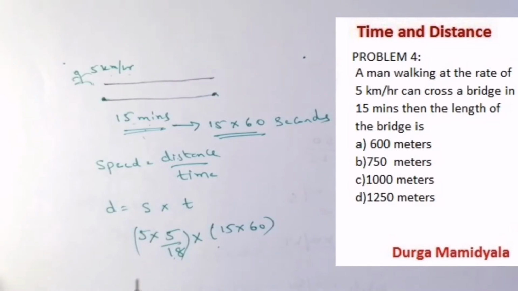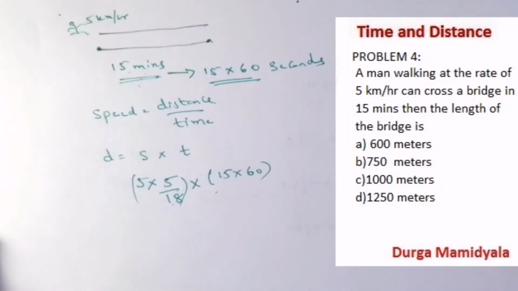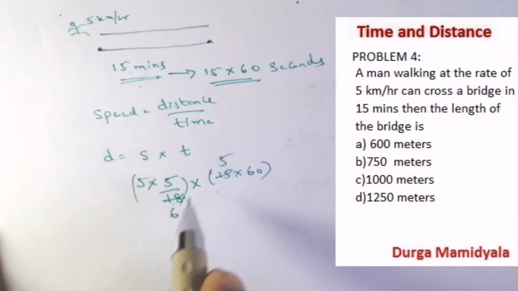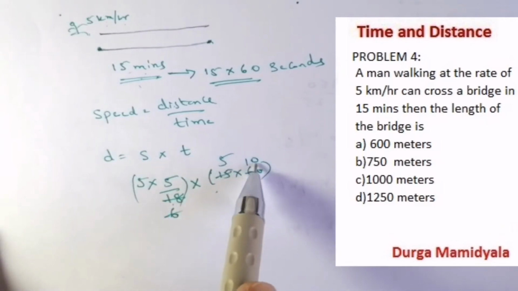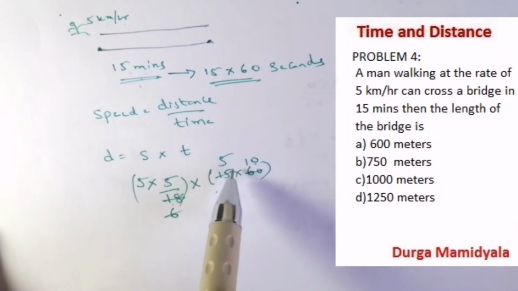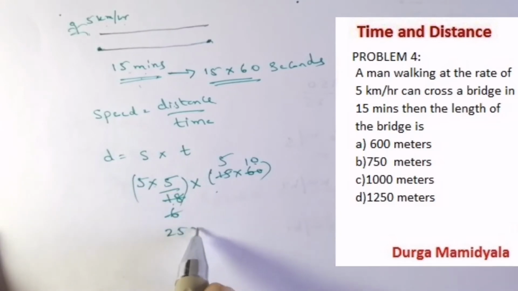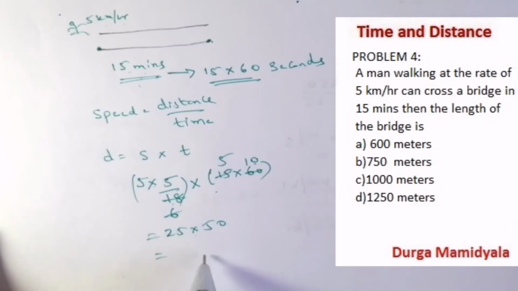So if we solve this, the 3 and 6 cancel, and the 5 with 10, right? So 5 into 10 is 50, and 50 into 25. So 25 into 50, what do we get here? 5 times 0 is 0, 5 times 5 is 25, carry 2, and we get 1250.